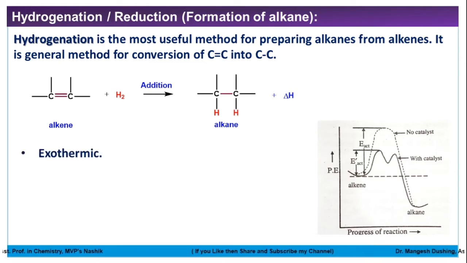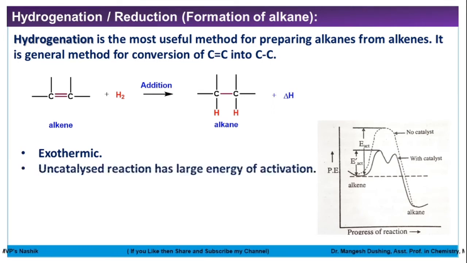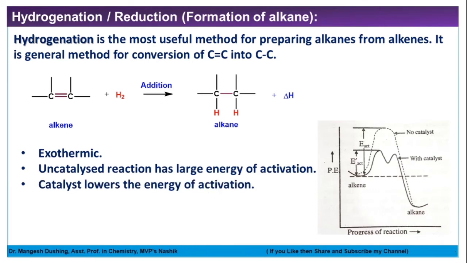These reactions are called exothermic reactions. Heat is evolved in this reaction. The uncatalyzed reaction has a large energy of activation. See, this is the uncatalyzed reaction, so large activation energy. So we have to use a transition metal catalyst to minimize the activation energy. So the reaction rate will be faster and the reaction will be completed in minimum time. The catalyst lowers the energy of activation.